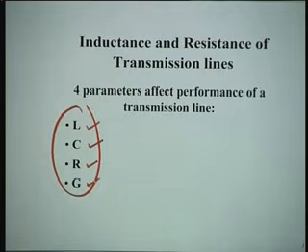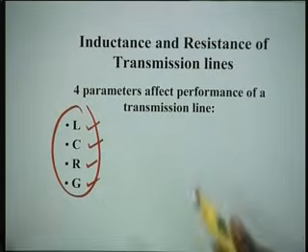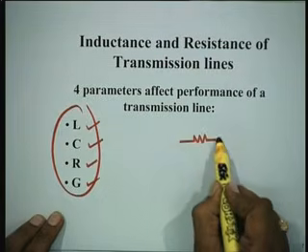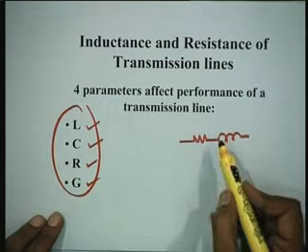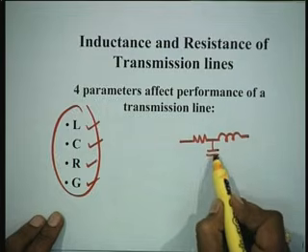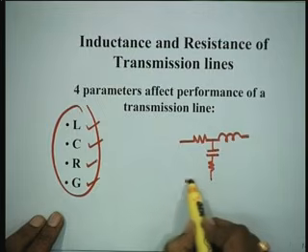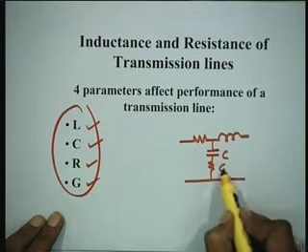In this particular lecture today, we will talk on inductance and resistance, which are series parameters, right? They are always in series. And capacitance and conductance, they are shunt parameters.